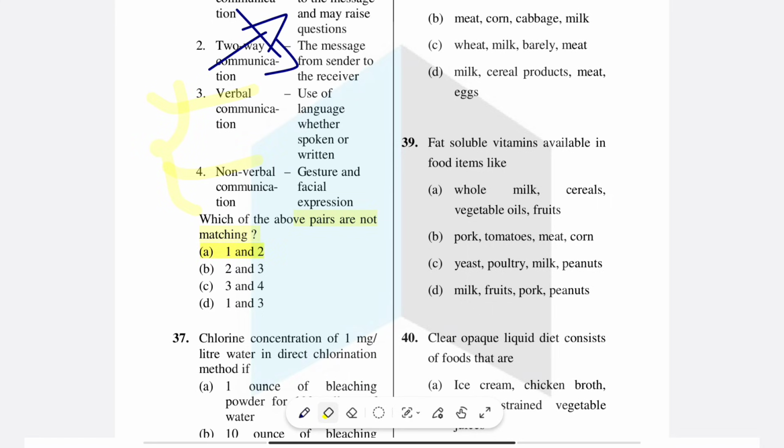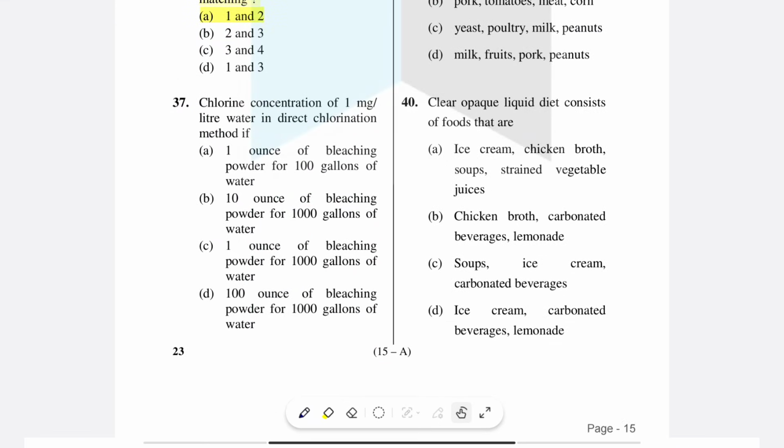So we can see here question number 37. Chlorine concentration of 1 mg per liter of water in the direct chlorination method: 1 ounce of bleaching powder for 100 gallons of water; 10 ounce of bleaching powder in 1000 gallons of water; 1 ounce of bleaching powder in 1000 gallons of water; 100 ounce of bleaching powder for 1000 gallons of water. Here the right answer is option A, 1 ounce of bleaching powder for 100 gallons of water.